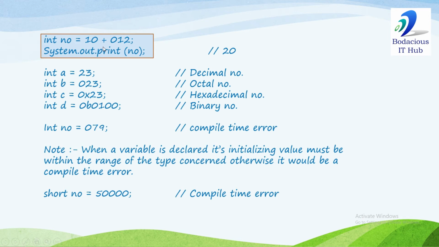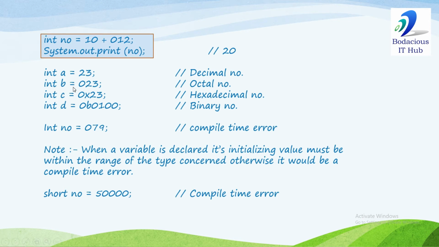Now in a Java program, and also in C or C++, suppose I have written int number is assigned 10 plus 012. Now System.out.print number, so the output is going to be 20, because in this number 012, if you put a leading 0 in a number, then this literal is treated as an octal type number. So this 10 is a decimal number, this 012 is an octal number. So it will be converted to a decimal number. When we convert 012 to decimal, we get 10. So 10 plus 10 is 20.